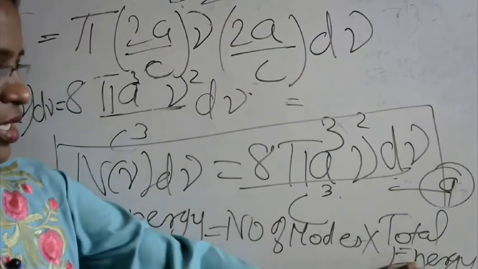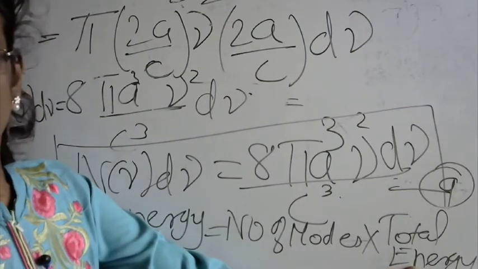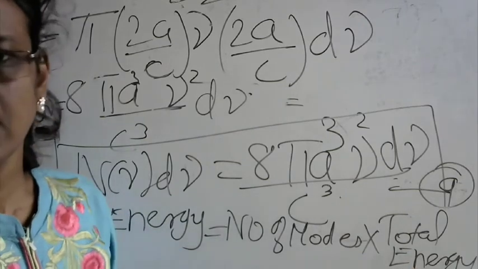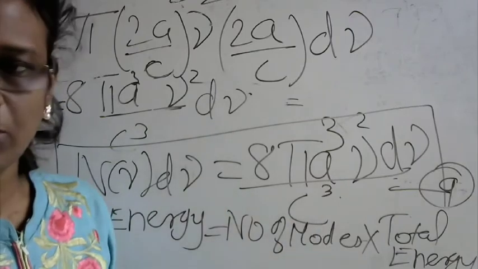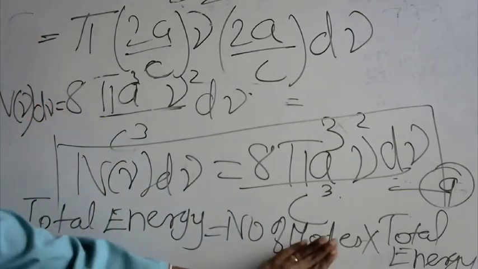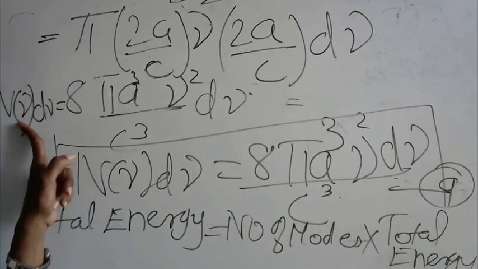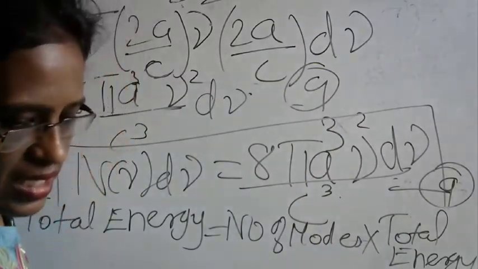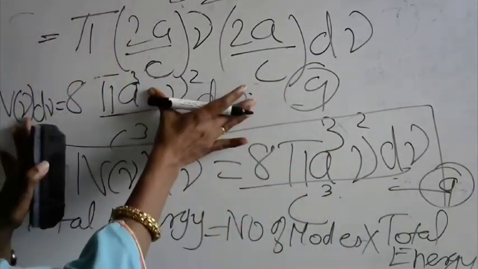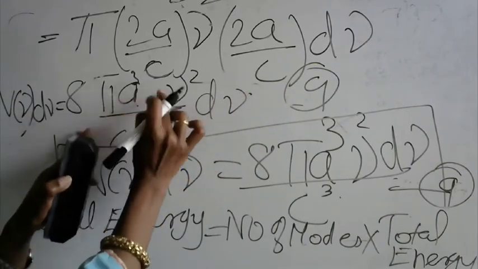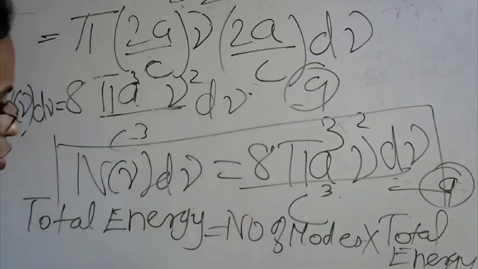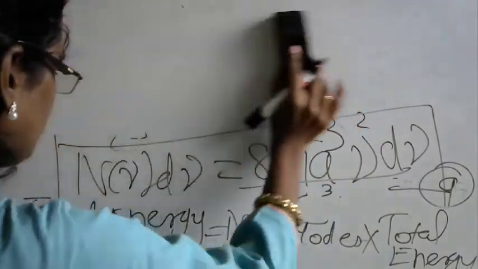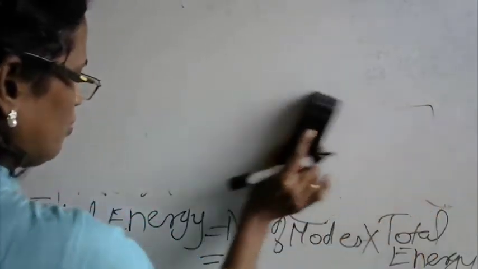So this total energy is nothing but kT, isn't it? Total energy is the potential energy plus the kinetic energy, half kT plus half kT, which becomes only kT. And the number of modes is obtained from equation number 9, isn't it? This was our earlier equation 9. So the number of modes we got as 8 pi a cube nu cube by c cube. Substitute that value. Are you able to see on the board, or I will write it here? On the top.